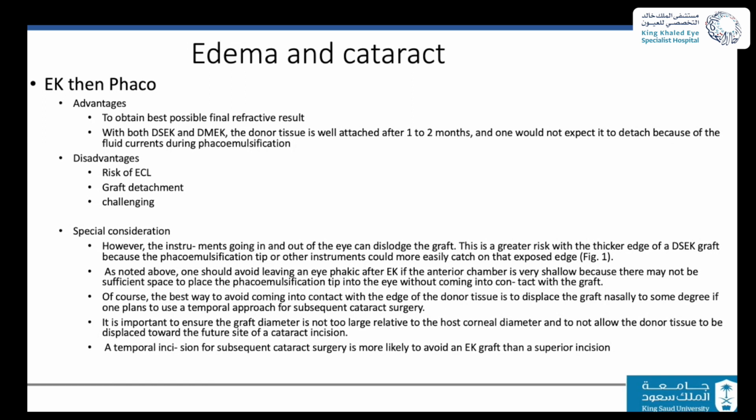However, if you decide to do that procedure, you need always to think about the future. So when you plan for phaco incision, you need to have a wall. So don't place your graft all the way to the temporal side. Make it a little bit nasal. Don't make it too large because you don't want your phaco to come in touch with the graft and detach it.